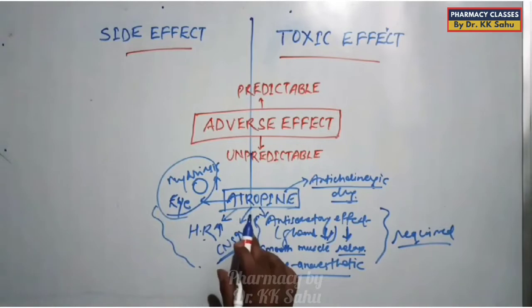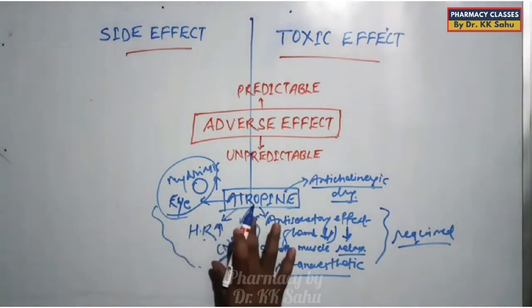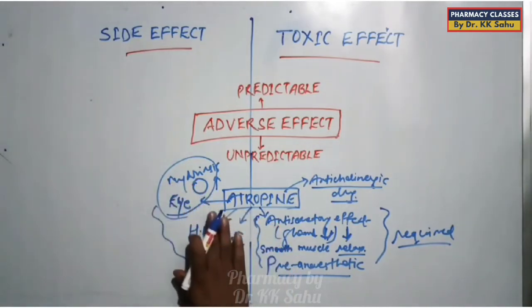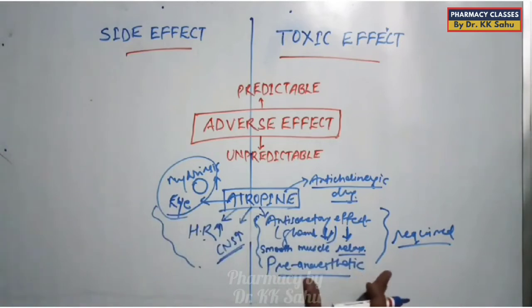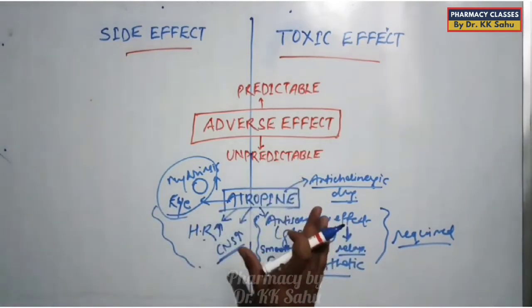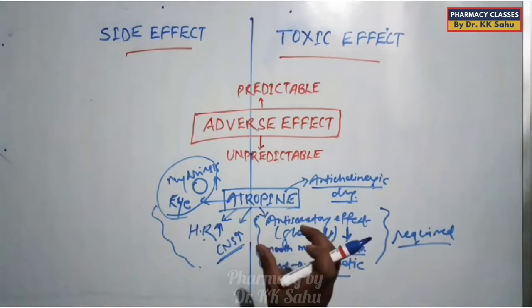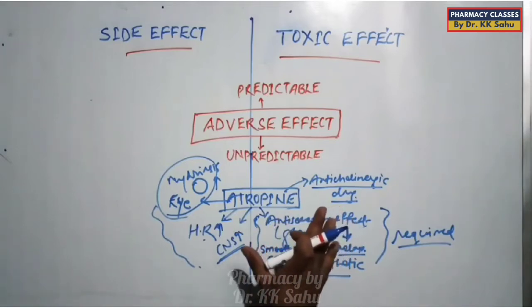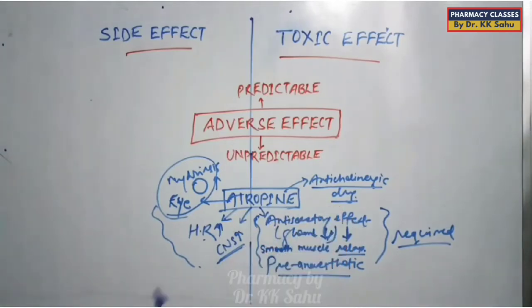And suppose if these effects are required from the atropine, then this extra effect is there, so it becomes an adverse effect of atropine at that particular time of treatment. So adverse effect is nothing but the extra effect beyond the therapeutic effect.